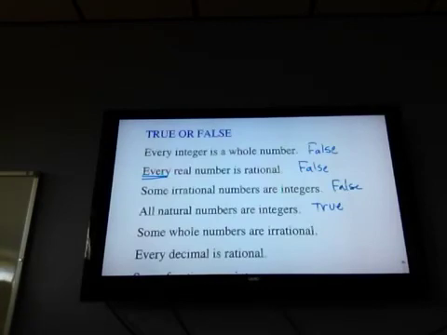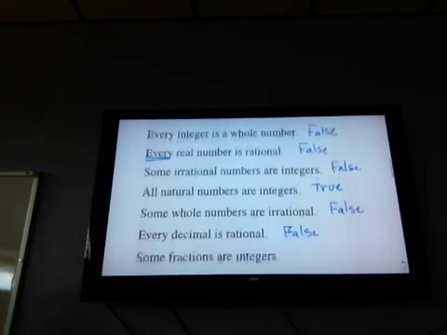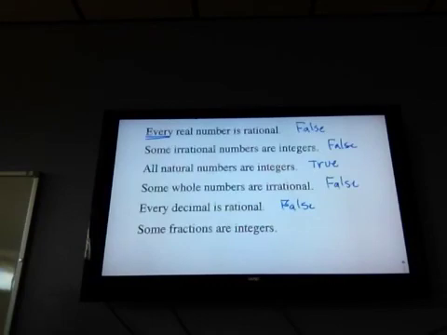Irrationals are only decimals that go on forever. So this is false. Every decimal is rational? Nope. Because if it goes on forever and ever, it's irrational. So decimals are either rational or irrational. If I change that word to some in the front, then that's true. But every, no, not going to happen. And the last one. Some fractions are integers. Integers are not fractions, so false.